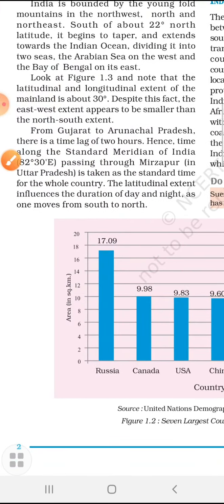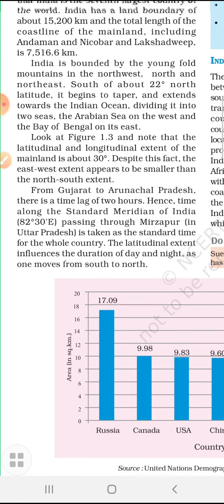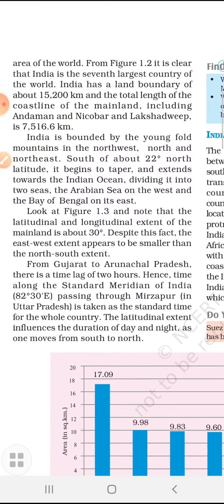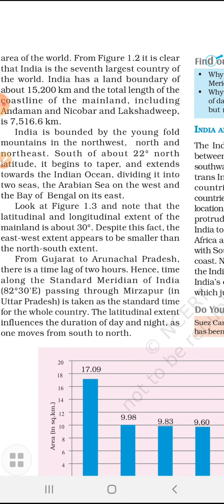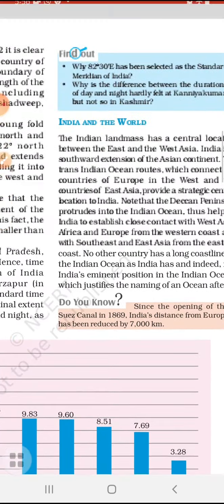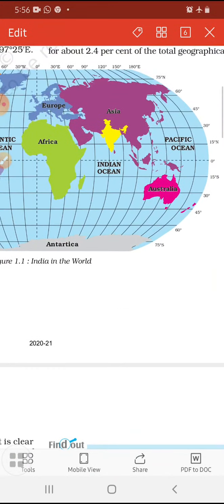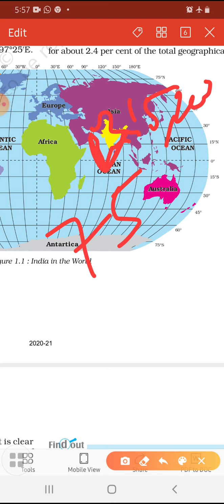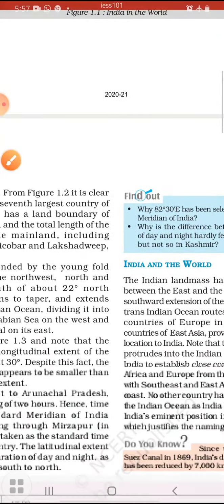And after that, from Gujarat, the land boundary is 15,200 kilometers. Then the coastal boundary, going downward till Andaman, including Andaman and Nicobar, is 7,516.6 kilometers. This is the land boundary and coastal boundary of our country.